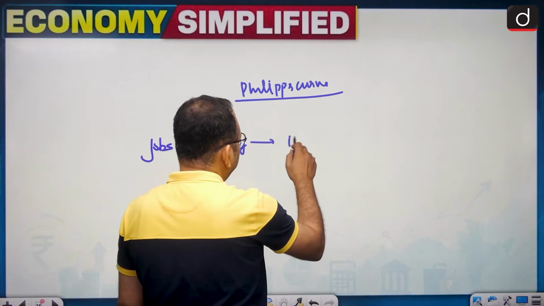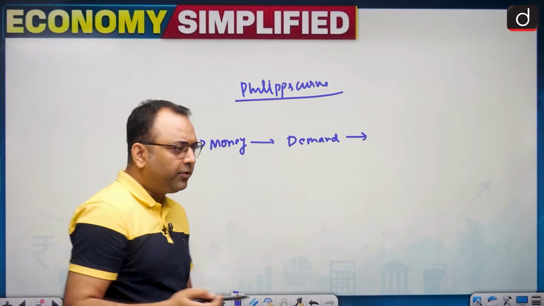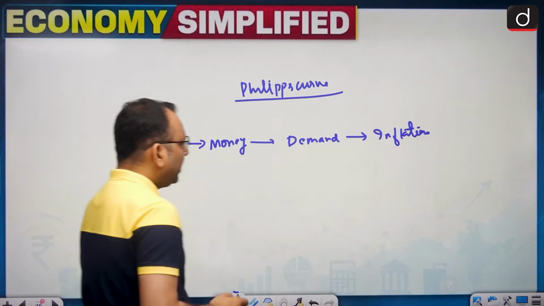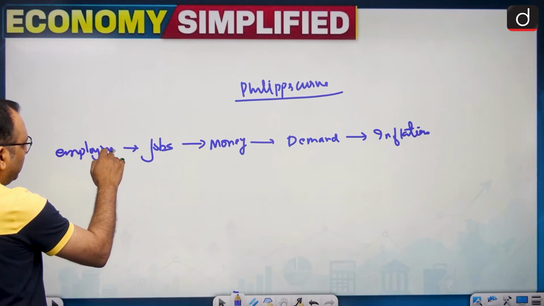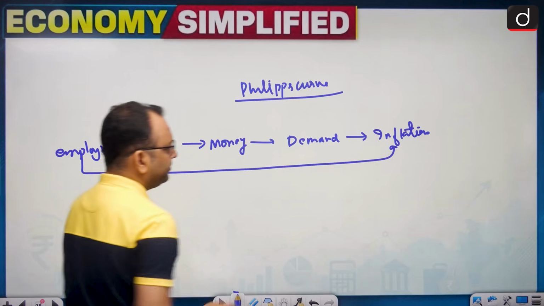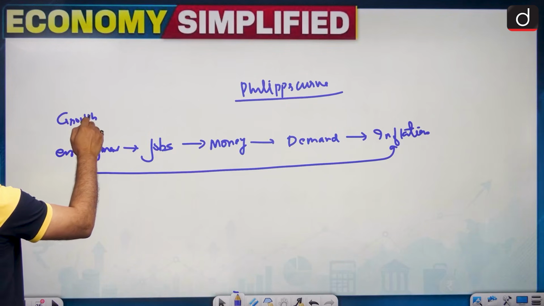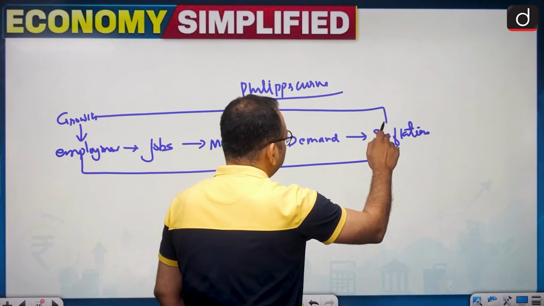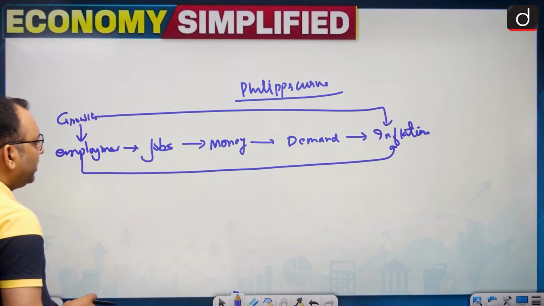The money brings demand, and the demand increasing higher will lead to inflation. So we say that employment brings inflation. That's a real phenomenon that happens. And economic growth brings employment. So growth breeds inflation. So growth is a driver of inflation in the economy. That's true. The problem is not here.